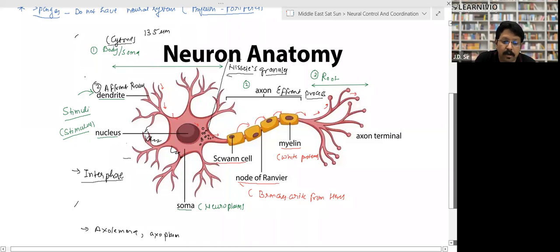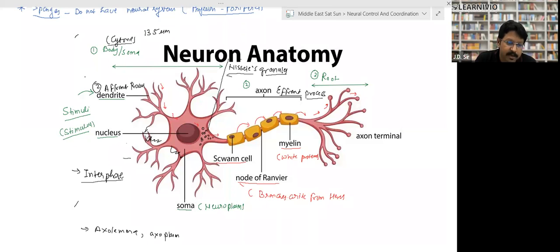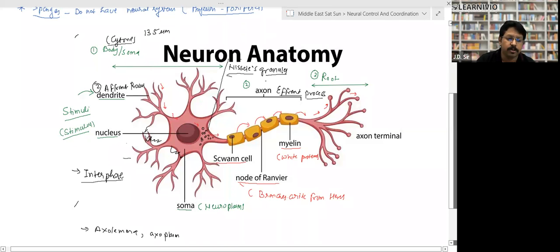That's why they are called the afferent system, right? Again, they take the information. After taking the information, this information goes from the axon to the outer side of the body. So that's why they are called the efferent process, right? And the last part is called the root, right? These dendrites, they receive the stimulus, right?